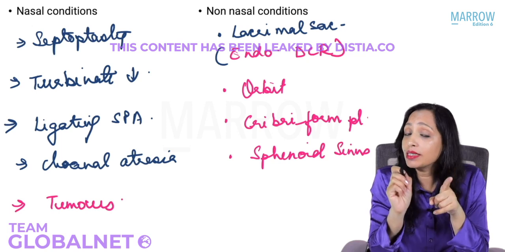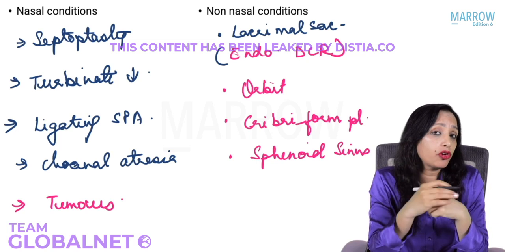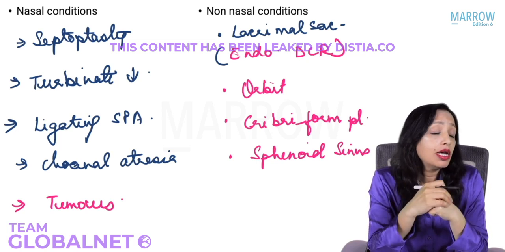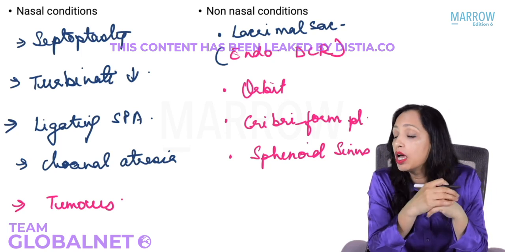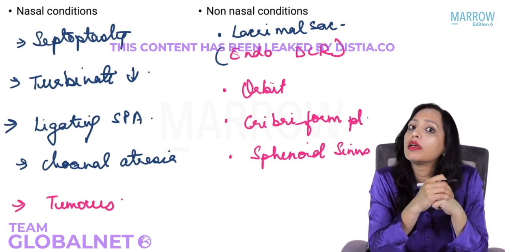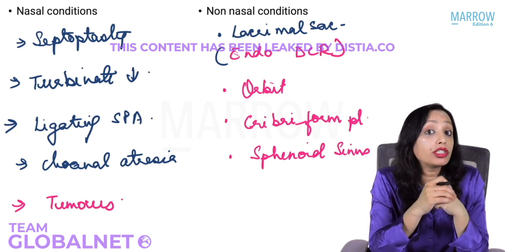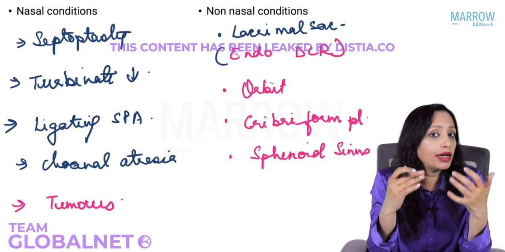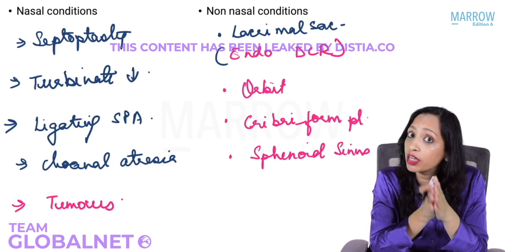Yes, FES is sinus surgery. Yes, for chronic sinusitis, you go for FES. What's the first management for chronic sinusitis? Is it medical or surgical? Yes, it is medical. You give medical management for at least 1 month, not benefited, then you go for FES. What is FES? Yes, FES is functional endoscopic sinus surgery. Why do we call it functional? You restore ventilation and drainage of the sinus. You restore the function of the sinus. So it is known as functional.